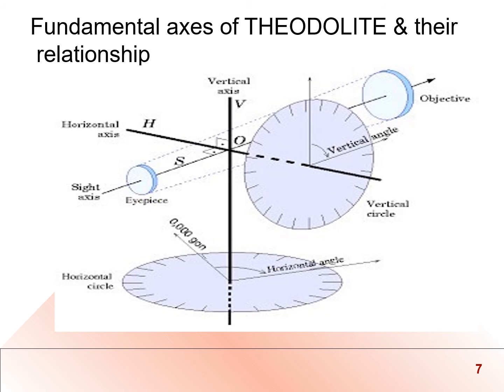Fundamental axes of a theodolite and their relationships. Here there are some lines which are called fundamental lines or fundamental axes of a theodolite. They are: number 1, vertical axis; number 2, axis of plate level; number 3, line of collimation; number 4, horizontal axis or trunnion axis; and number 5, altitude bubble or telescopic level axis and axis of telescope.